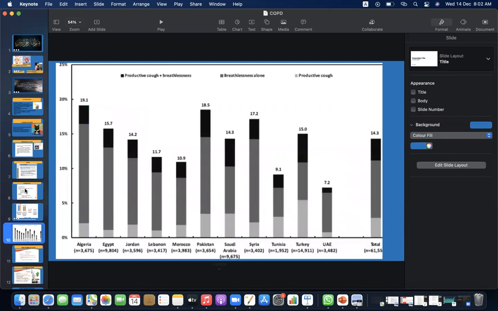So here's another flow diagram, and this diagram is basically showing the different symptoms related to COPD and their prevalence, presented in different countries along with Pakistan. So here it is 18.5.